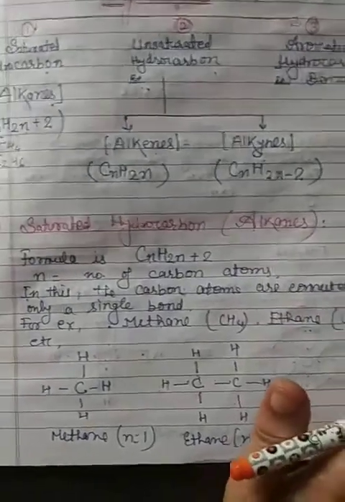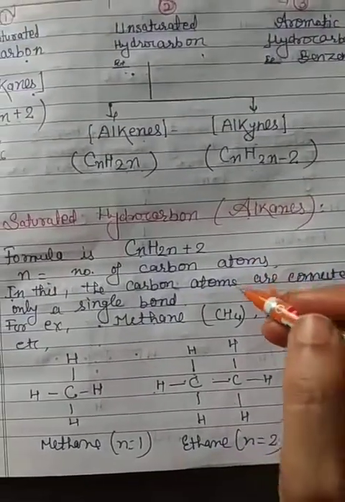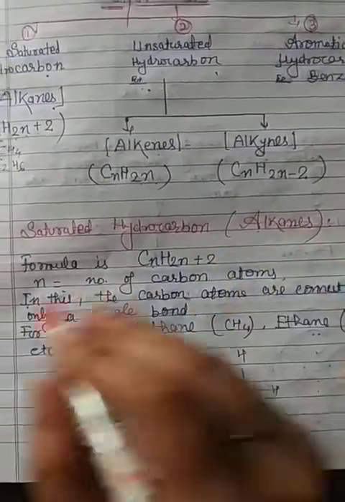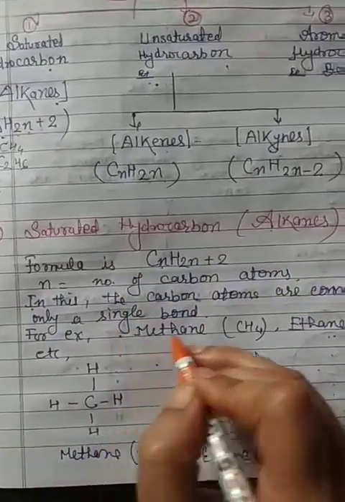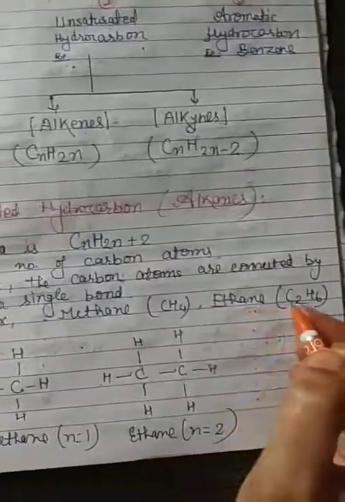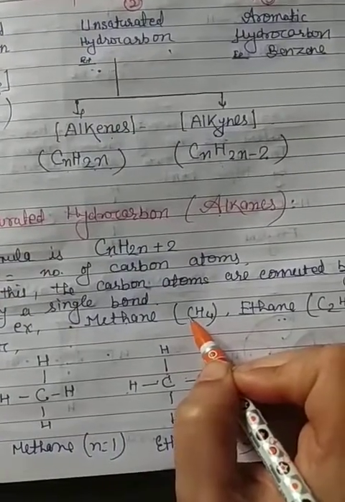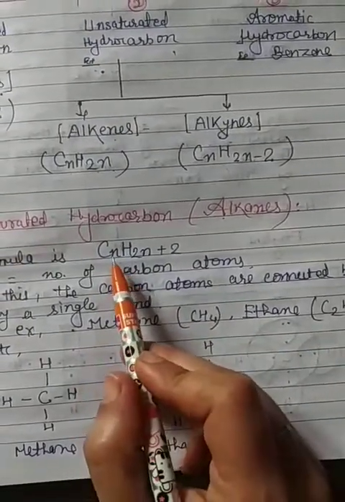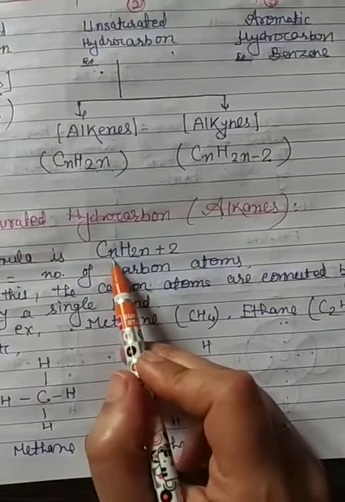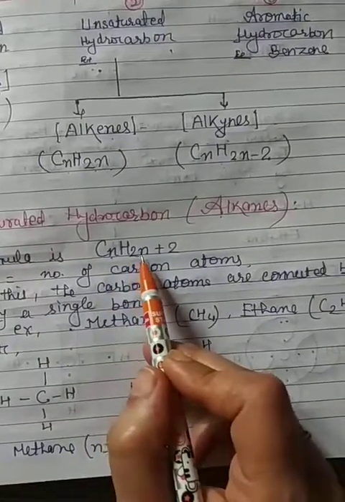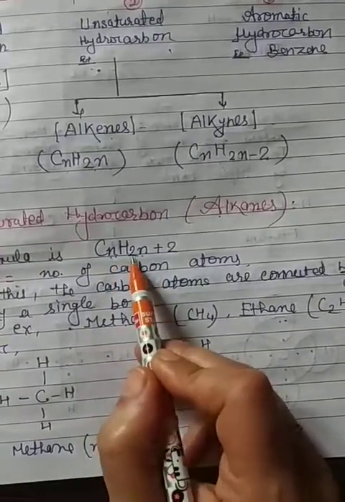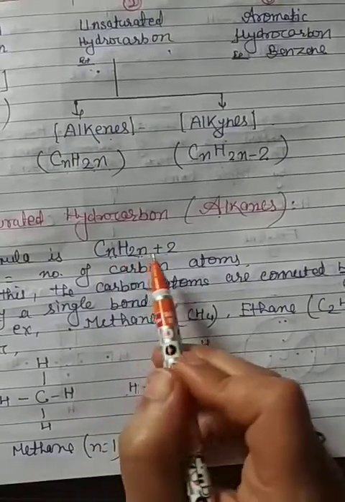We can identify alkane groups like this: CH4, C2H6. Here the number of carbon atoms is 1. Put 1 in this formula: 2 times 1 is 2, plus 2 is 4, so CH4.